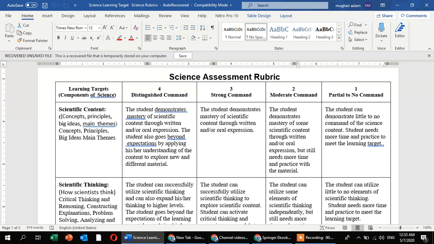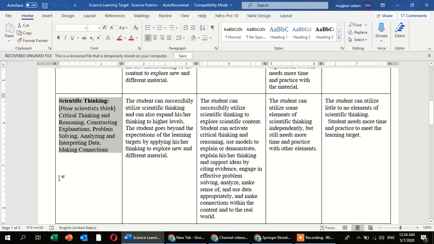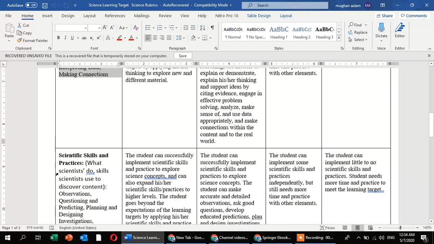Now we are going to the science assessment rubrics. It depends on some points, your learning targets and components of the science. You are focusing on your science content. Number one is science content. Number two is scientific thinking: what you are thinking, reasoning, explaining, and problem solving, analyzing, interpreting data.